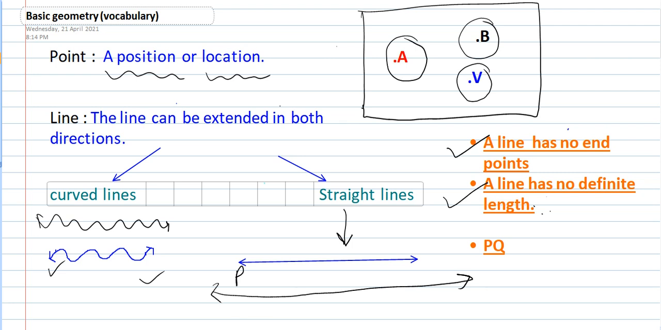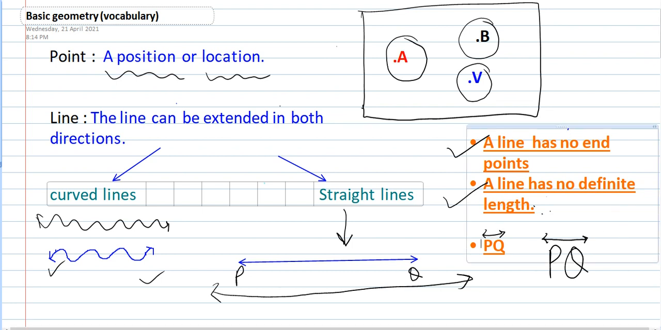So if this is line PQ, then we will write PQ and we will put a line with two arrows on the side. Okay, line with two arrows on the side. Next,